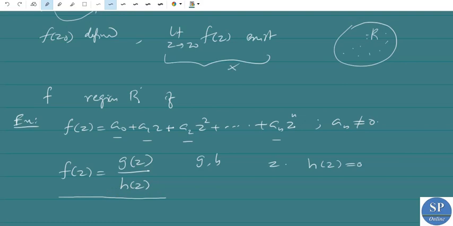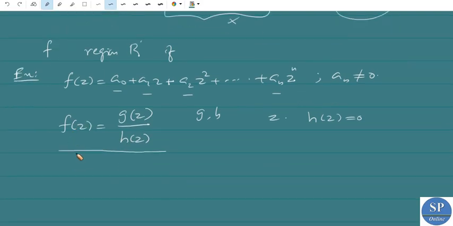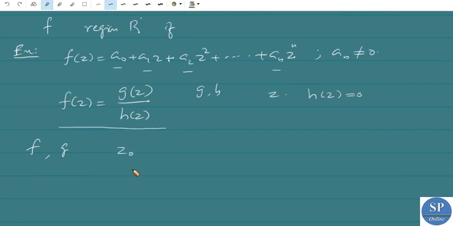Okay, now if two functions f and g are continuous at a point z0, then their sum f plus g is continuous at the point z0. The product f into g is continuous at the point z0, and the quotient f by g is also continuous at the point z0, provided g of z0 is not equal to 0.